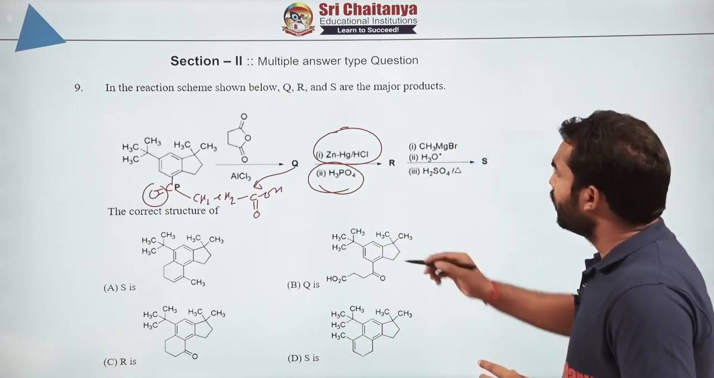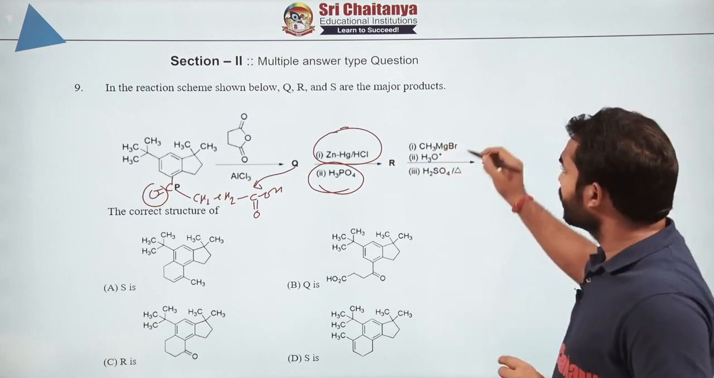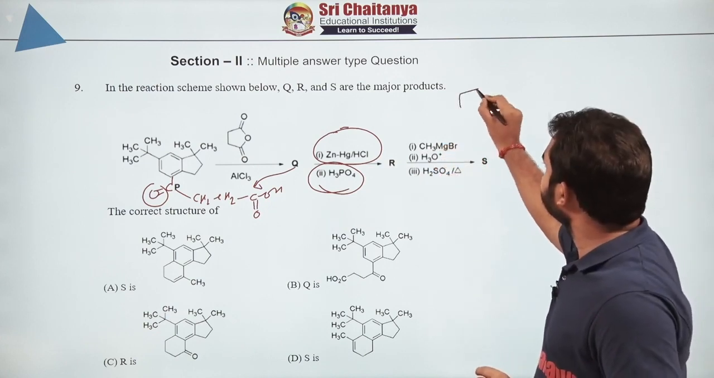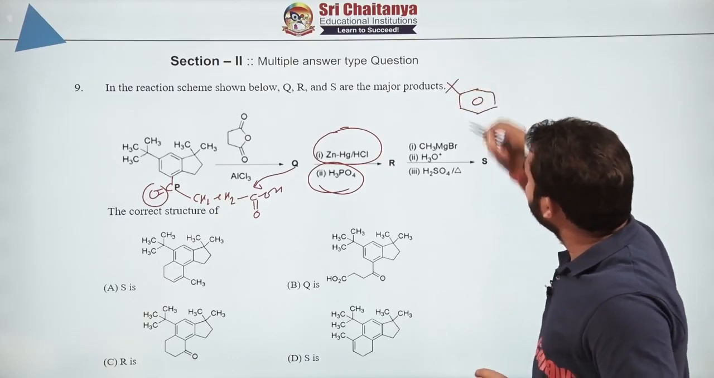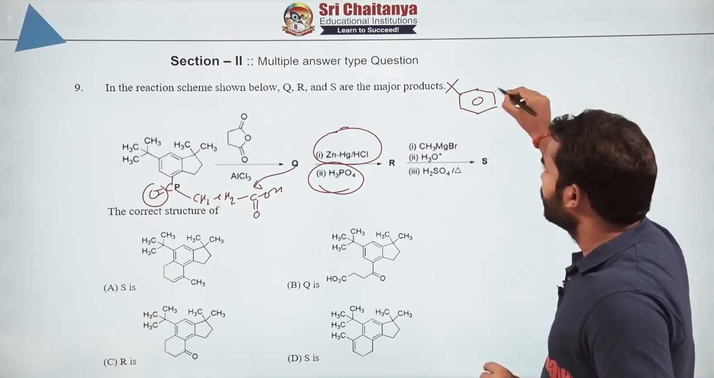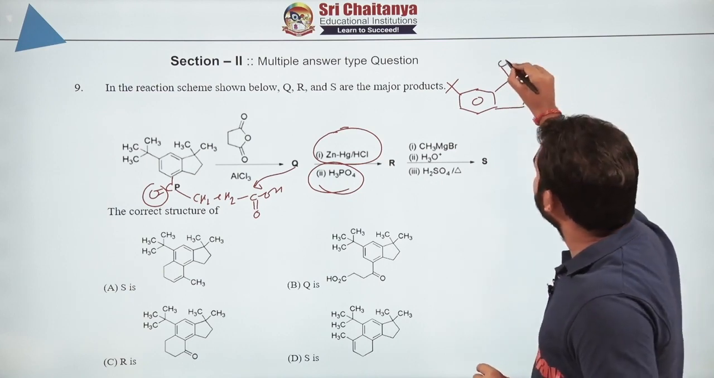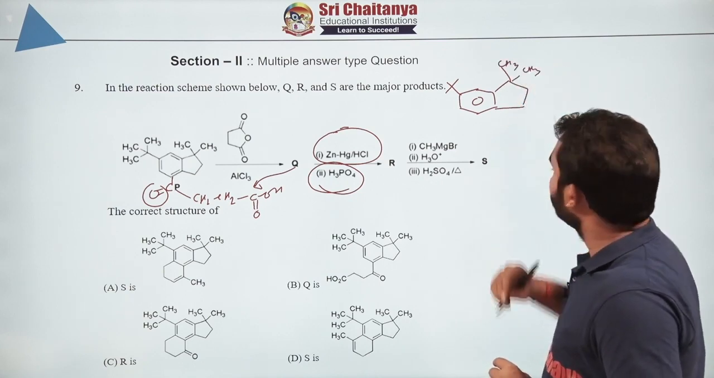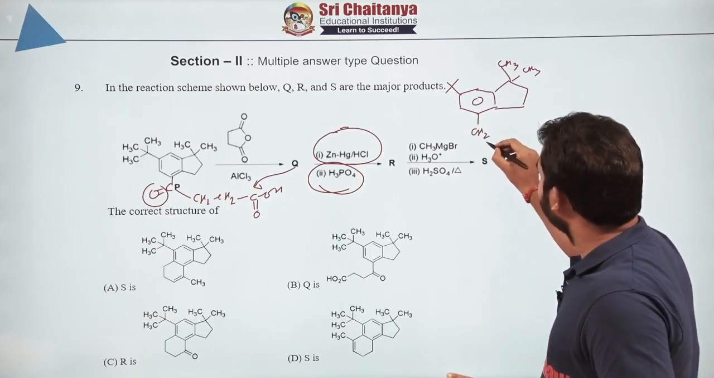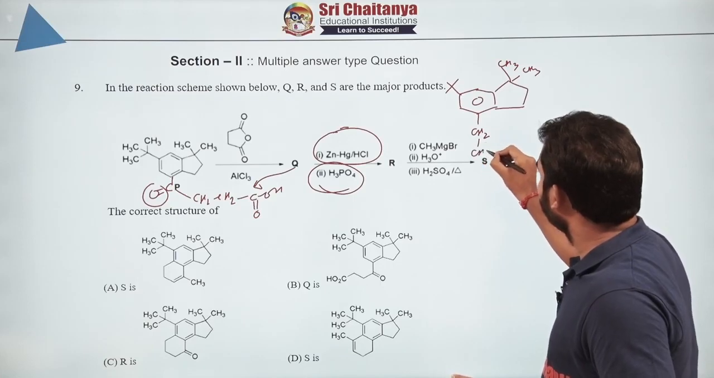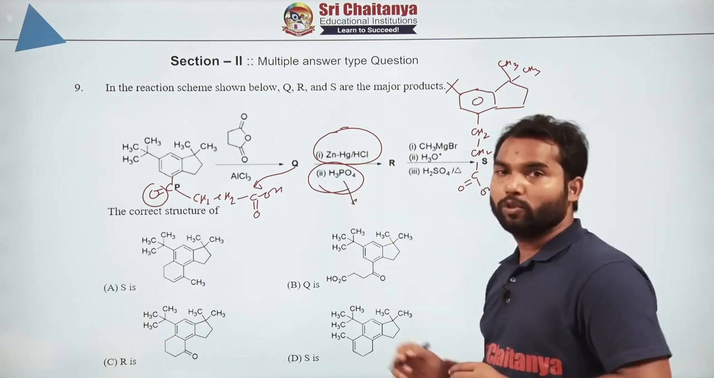Alright. So now let me draw how it will look after using the Zn-Hg/HCl. The whole structure will be, I am drawing over here. This is our benzene. 3 carbons are attached over here, a 5 membered ring here, 2 carbon over here. And here it was CH2 and then again CH2 and then COOH.